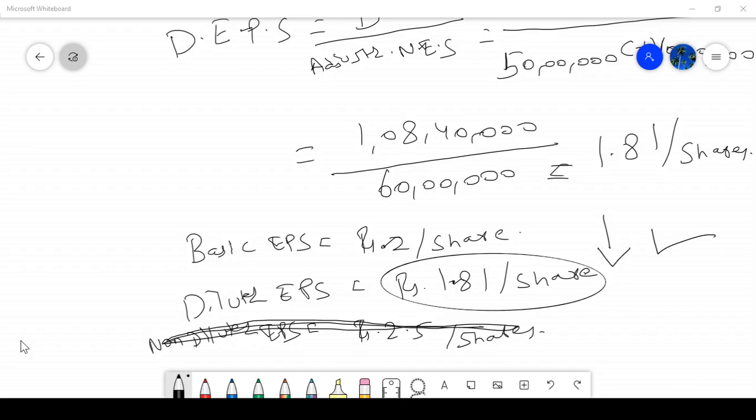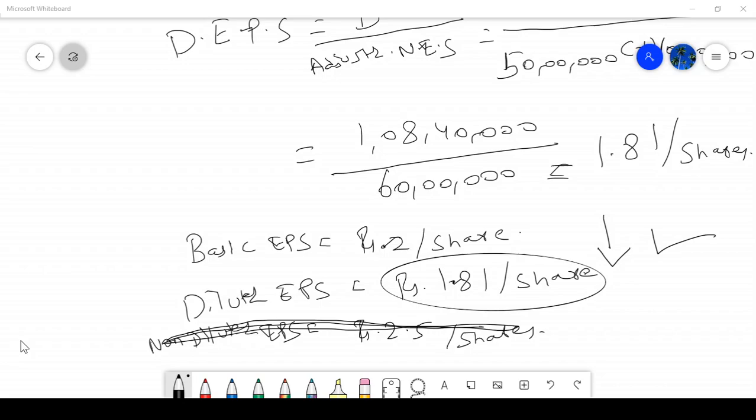So first we have to calculate basic EPS. What is their profit? Profit is 60 lakh. Basic EPS is earnings divided by weighted average number of equity shares.